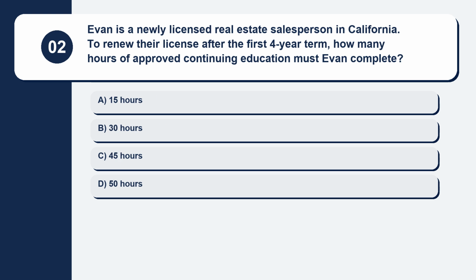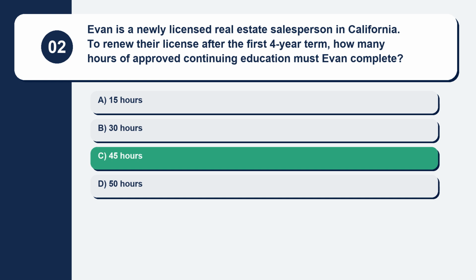Question 2. Evan is a newly licensed real estate salesperson in California. To renew their license after the first 4-year term, how many hours of approved continuing education must Evan complete? Here are your options. Option A, 15 hours. Option B, 30 hours. Option C, 45 hours. Option D, 50 hours. The correct answer is option C, 45 hours.